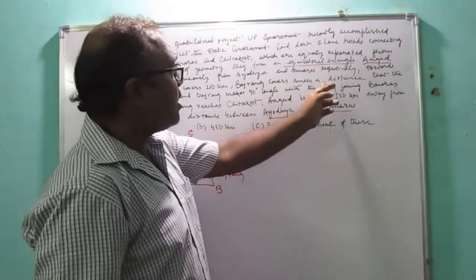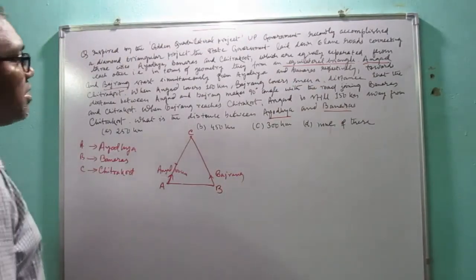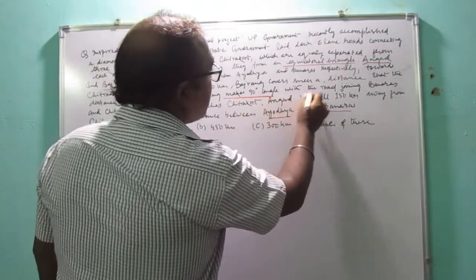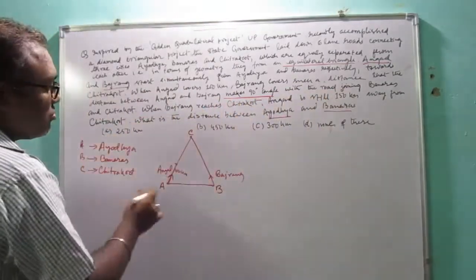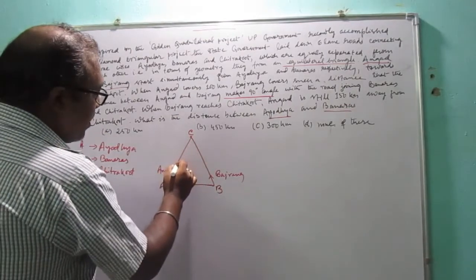Then Bajrang covers such a distance that the line between Angad and Bajrang makes a 90-degree angle with the road joining Banaras and Chitrakoot. This is the road joining Banaras and Chitrakoot, so it makes a 90-degree angle.